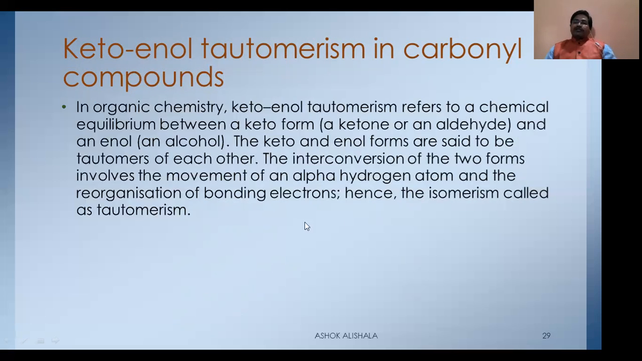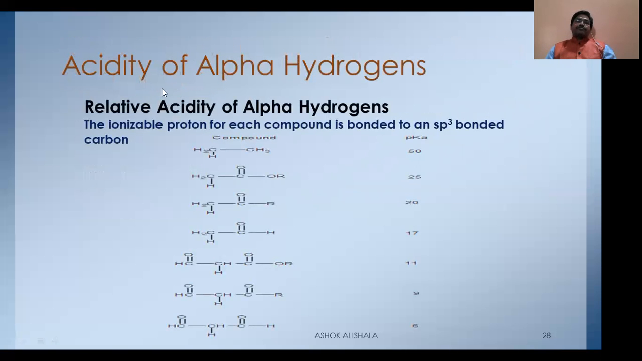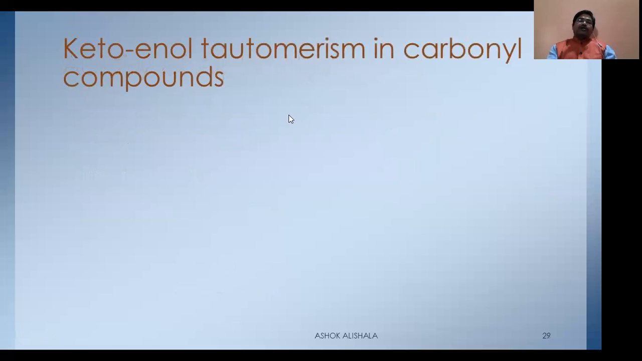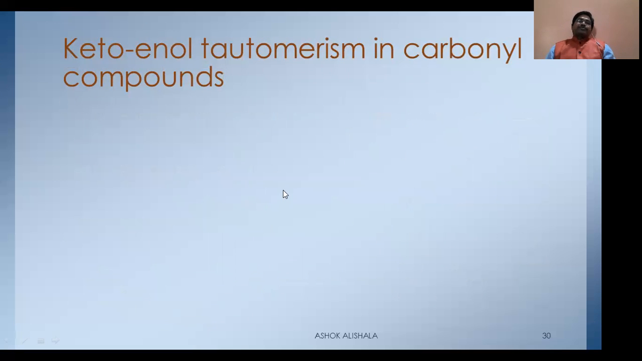This is another topic, keto-enol tautomerism in carbonyl compounds. This is an extension of what we previously discussed about alpha hydrogens only. Now let us see the other one. A compound containing a carbonyl group is normally in rapid equilibrium with the enol tautomer, which contains a pair of doubly bonded carbon atoms adjacent to the hydroxyl group, like C=C-OH, so that there is a rapid migration of the proton. Let us see this one.